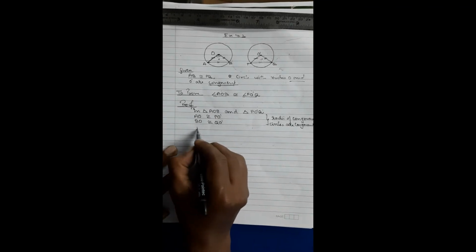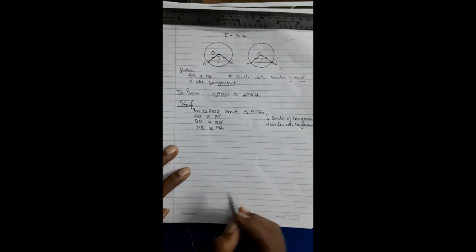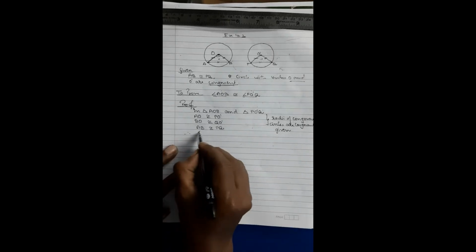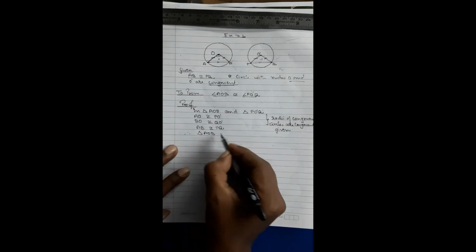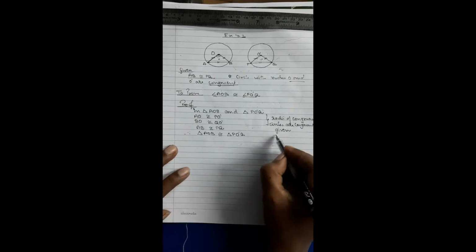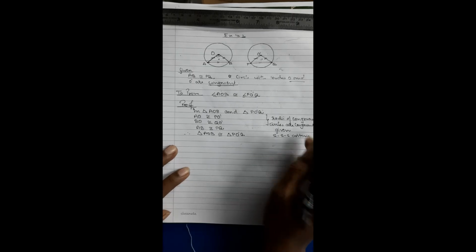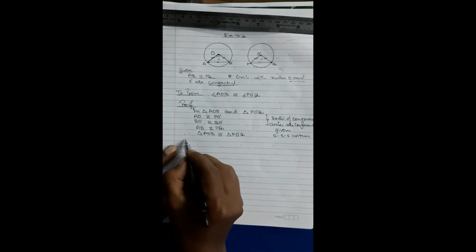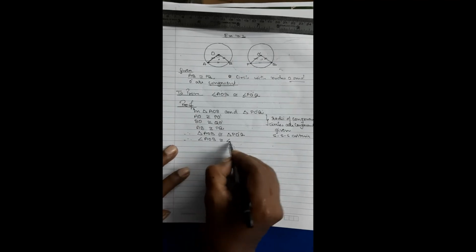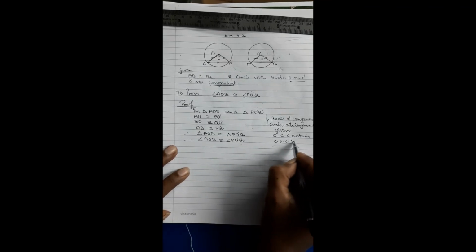Then we have got AB is congruent to PQ. This is because it is given. Therefore, triangle AOB is congruent to triangle PO dash Q. Reason: SSS criteria. Fine. Therefore, angle AOB is congruent to angle PO dash Q by CPCT. That's all. Finished.